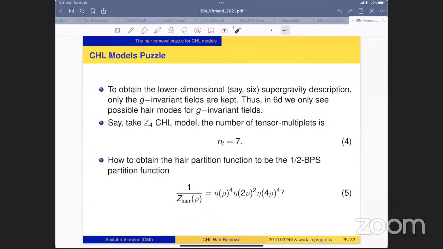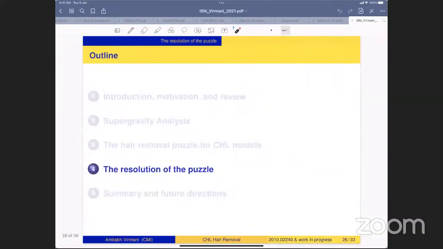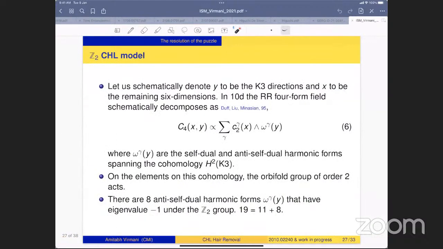But how do we obtain the hair partition function, which is the half BPS partition function, this slightly complicated object? You see, it has a lot of features, and there is no obvious relation to the number of G invariant hair modes that we are able to construct. Okay, so the resolution of this puzzle lies in thinking about the hair modes in 10 dimensions. So let us schematically denote Y to be the K3 directions and X to be the remaining 6 dimensions which we have used so far.